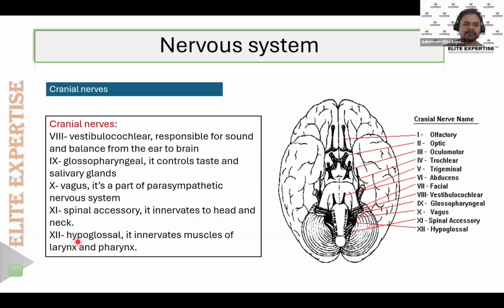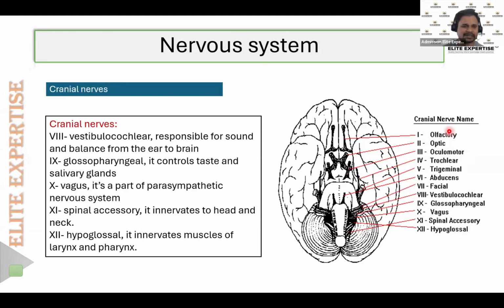And the last one is the hypoglossal nerve. The hypoglossal nerve innervates the muscles of the larynx and pharynx. So in this way, we have got a total of 12 pairs of cranial nerves. And each pair of the cranial nerves has its own function. But when you look at the functions of these cranial nerves, the first one is the olfactory, that is for the nose. Easy to remember: olfactory, nose.